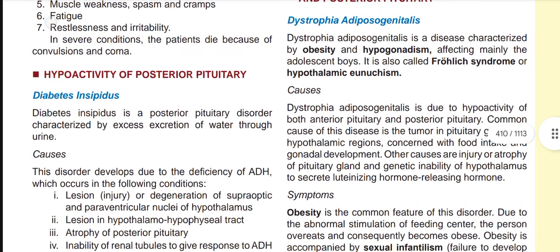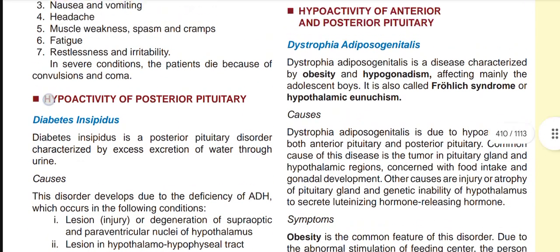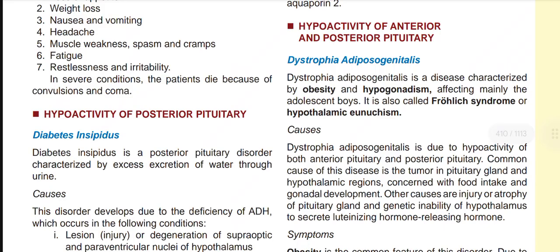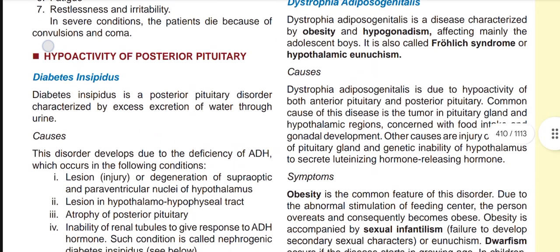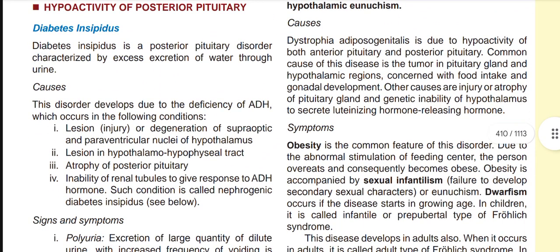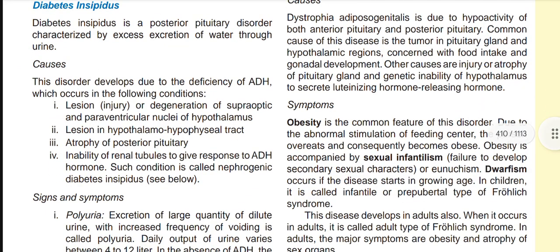Now, hypoactivity of the posterior pituitary. Hypoactivity disorders are diabetes insipidus. Diabetes insipidus is a posterior pituitary disorder characterized by excess excretion of water through urine. Causes. The disorder develops due to the deficiency of ADH, which occurs in the following conditions: